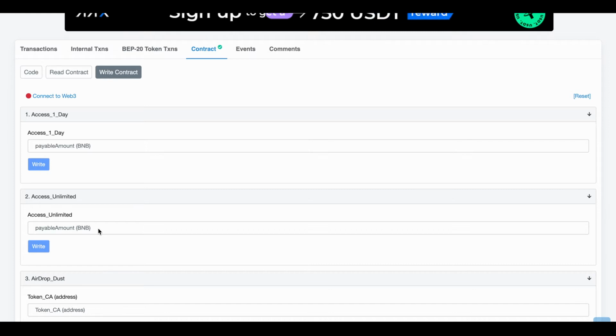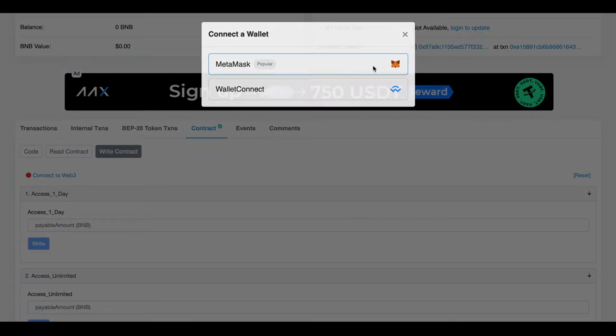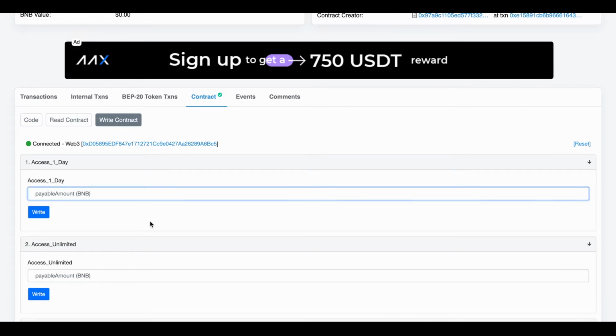Now in order to do this, you want to come over to the right page of your airdrop contract. You need to connect to Web3. I'm going to connect with my wallet. And then if you are going for access of 1 day, then type into this box 0.2. Now, any more or any less than that, and it will not work.